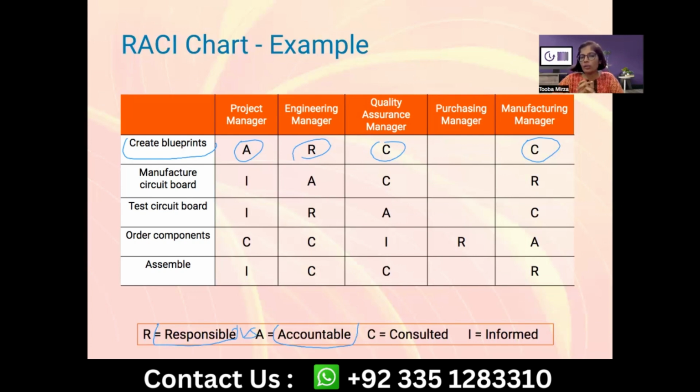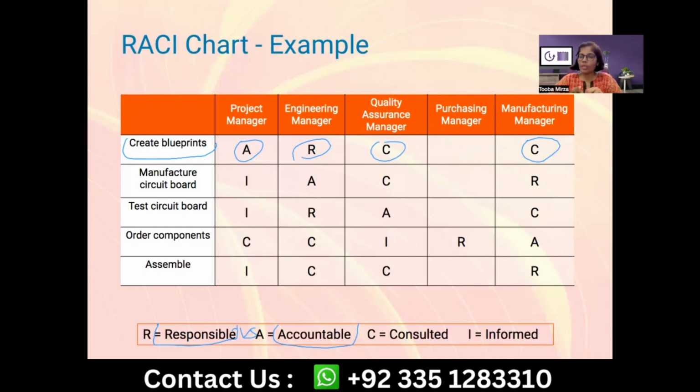Yes, Fahad, you wanted to say something? I believe responsible is the one who is actually doing the work, maybe a team who is actually doing the work for that specific task, and accountable is the overall head, maybe the project manager in this case, who is accountable for all the tasks. So that is the basic difference, I believe.